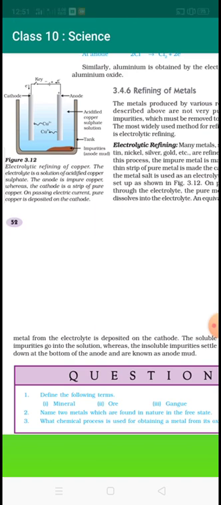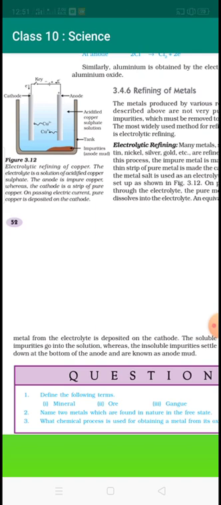We have two types of cell. One is the electrochemical cell. In an electrochemical cell, the anode becomes negative and the cathode becomes positive. Whereas in an electrolytic cell, the anode becomes positive and the cathode becomes negative, the opposite. So like this. Now let us see your textual questions.